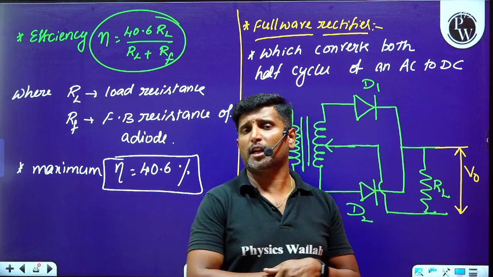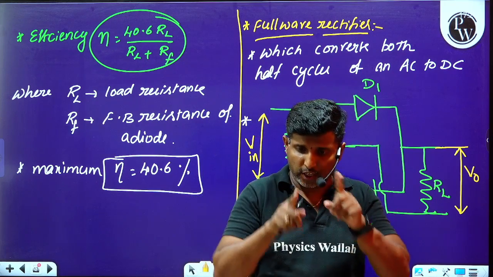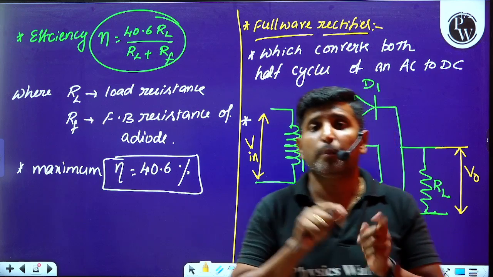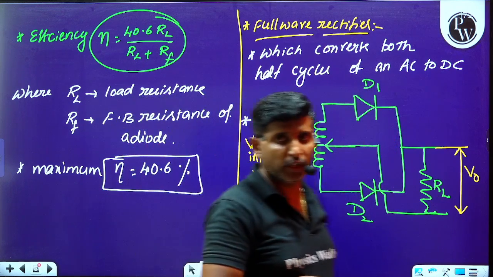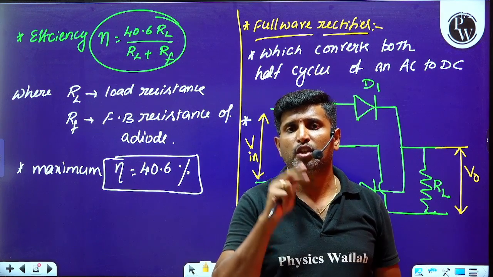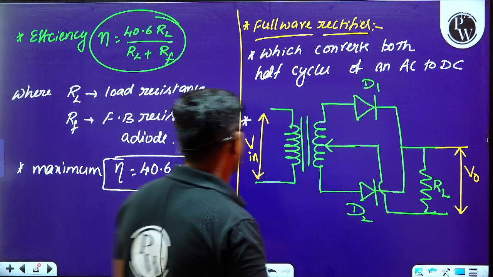Because of the center tap connection, the diodes change their potential periodically with respect to the input waveform. The center tap connection changes the potential of these two diodes with respect to the input waveform.